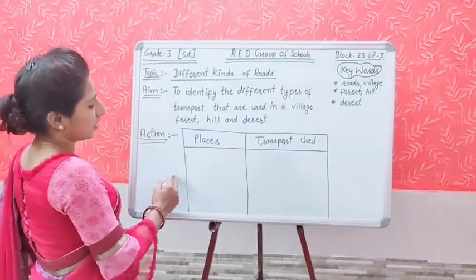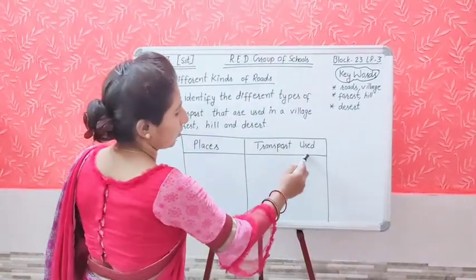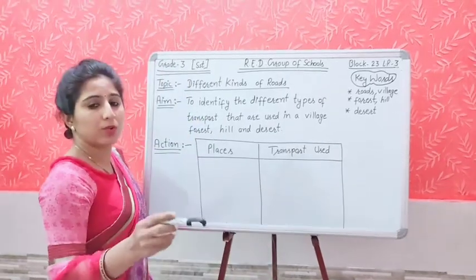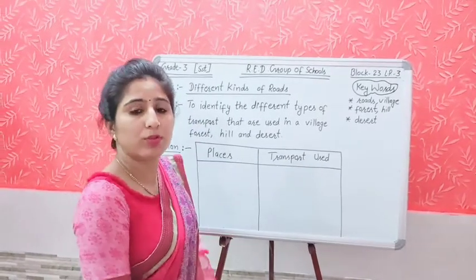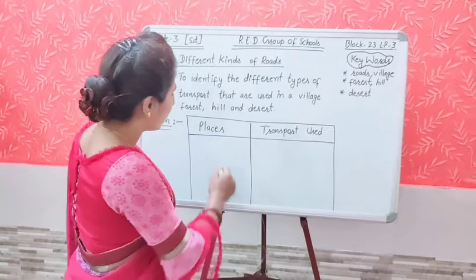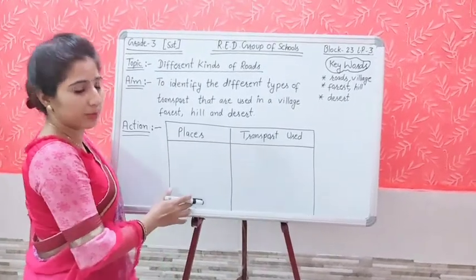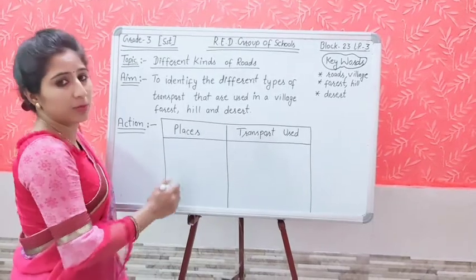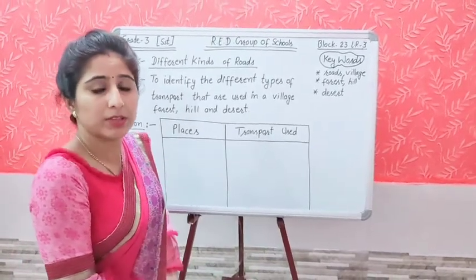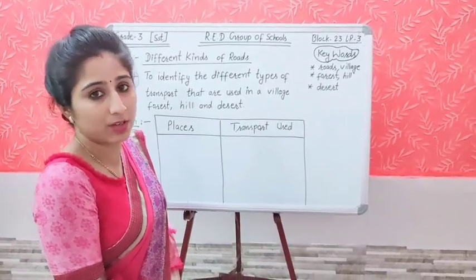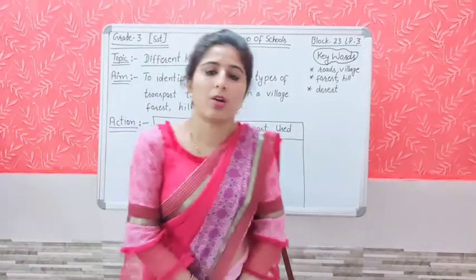Here I have drawn a table: places and transport used. Yes students, what will you do? I will provide you some names of different transport and you will write which kind of transport should be used for the different places. And here we will write the names of the different places like village, desert, forest, etc. So students, now look at the screen.